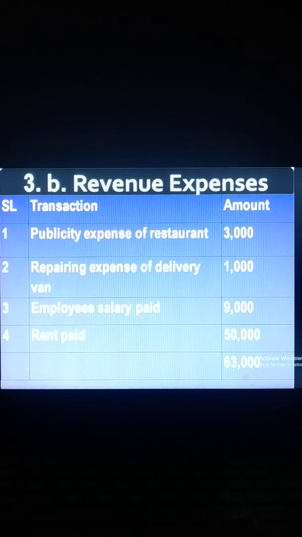Then employee salary paid. That means salary of the employee, every month or daily. If it is on a daily basis, then every day. If it is weekly, then every week. They have to pay, and for whatever they pay, they will get service for that time. That's why this is regular and the benefit is enjoyed for a short time, so it is also a revenue expense. Then rent paid. Maybe it is monthly, so every month they have to pay. If you pay for 1 month, you can stay only 1 month in that building. So this is also a regular payment. This type of expense is a revenue expense.